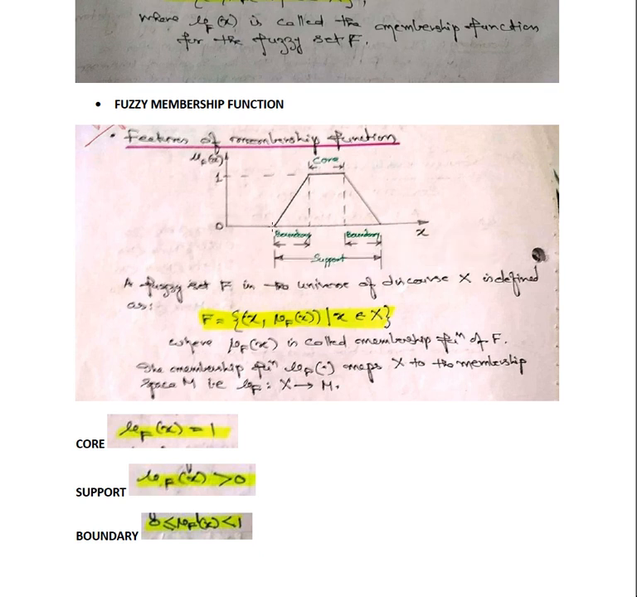At this point it is 0, and what is the maximum? It is 1, so it cannot go beyond 1. Anything up to 1, that's why it is defined as less than 1. If it is equal to 1, then it is a core. Less than 1 means it is not a core, but it comes under the boundary region. So when these three things are clubbed together, they produce the different features of the membership functions.